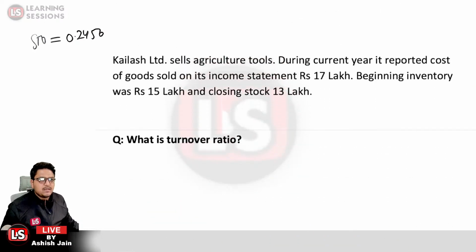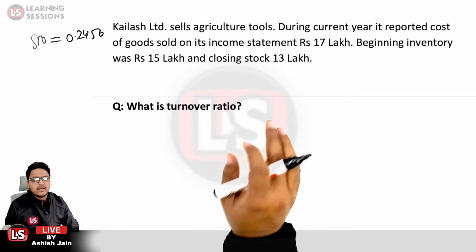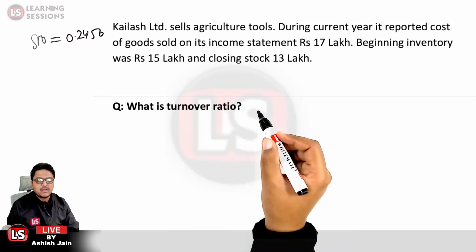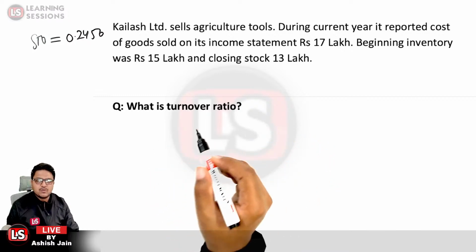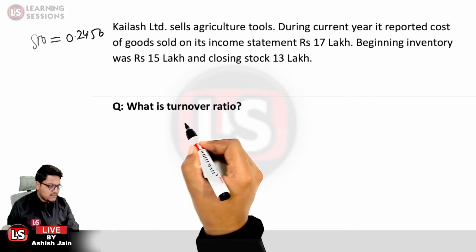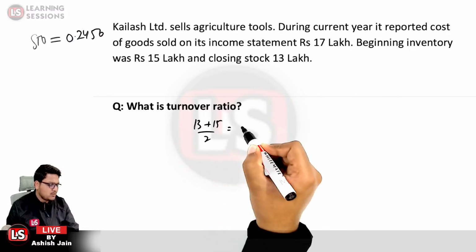It says, Kailash Limited sells agricultural tools. During the current year, it reported cost of goods sold in the income statement of rupees 17 lakh, beginning inventory 15 lakh and closing stock 13 lakh. What would be the answer? What is the average inventory? It is 13 plus 15 divided by 2, that is equal to 28 divided by 2, that is 14.